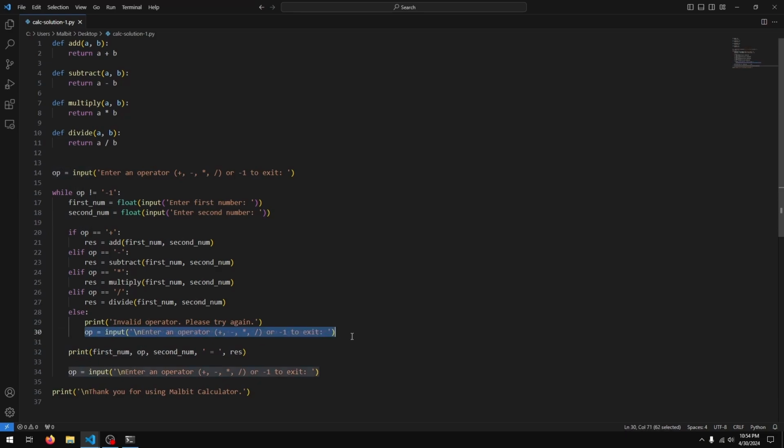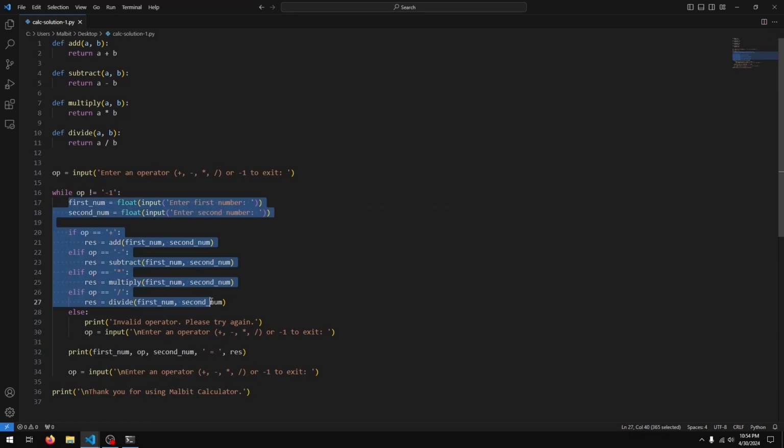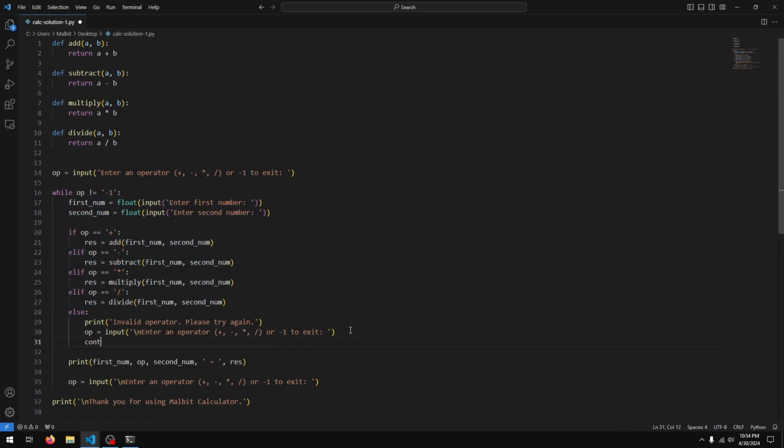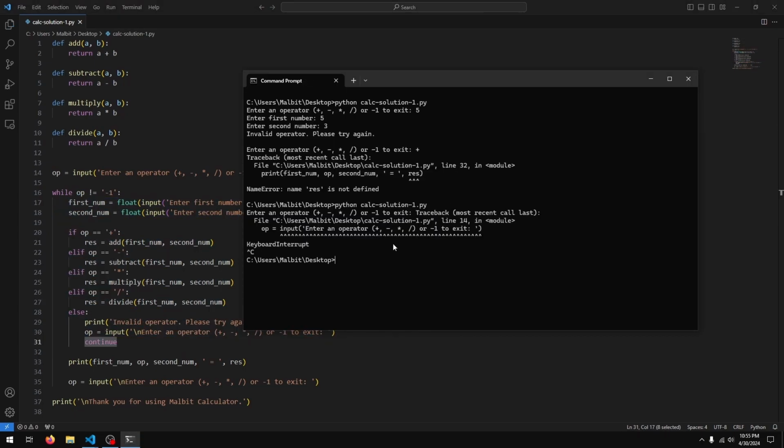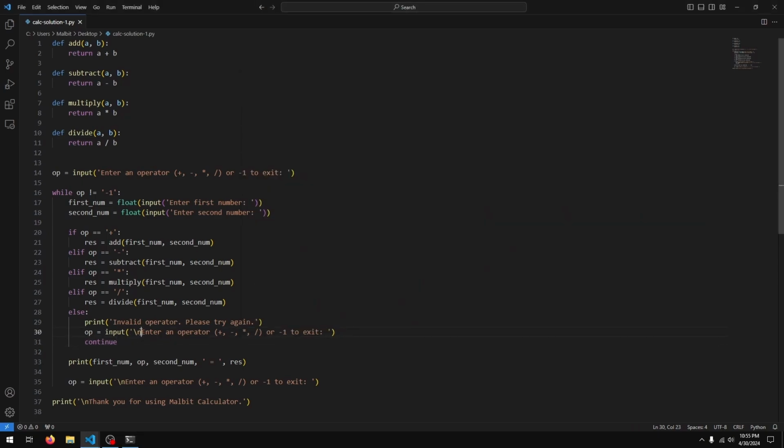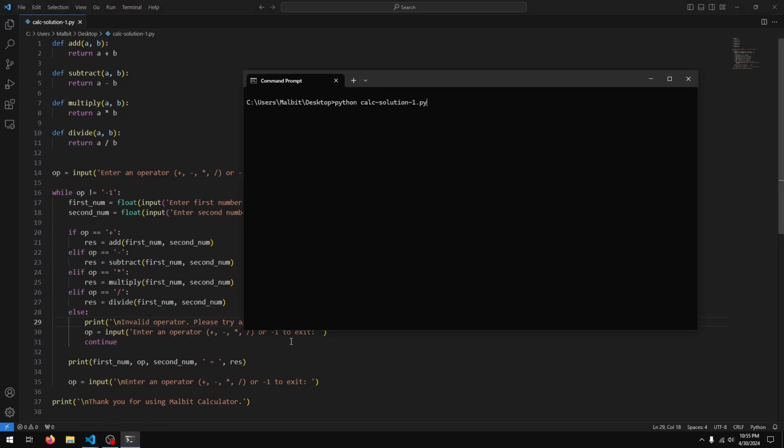What we want to do is right after we ask for this, we want the program to go back to the top, right? Check if the operator is -1 again and continue here. The way to do that is to put a continue. So what continue will do is, as soon as your code encounters this line, it's going to skip everything after this that's in the while loop and go back to the start of the while loop. It's going to check the condition again. It's going to run the code again. And I'll do something else as well. I'll just remove this /n and put it here, so we get some separation.